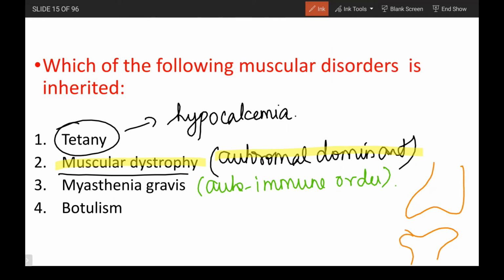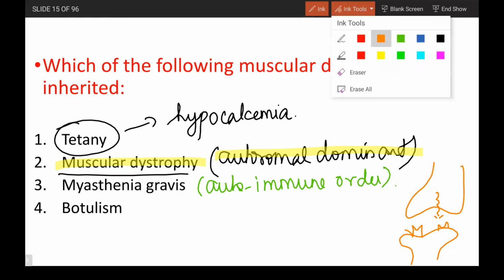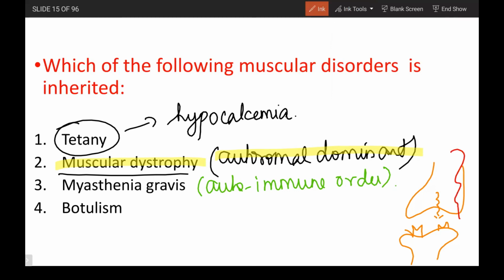Whatever neurotransmitters are released from the presynaptic membrane go and sit on the postsynaptic membrane receptors for that particular neurotransmitter, and that is how the impulse present in the presynaptic gets conducted to the postsynaptic. So antibodies are going to be against these acetylcholine receptors, and henceforth there is going to be a problem with impulse conduction, and that is myasthenia gravis.